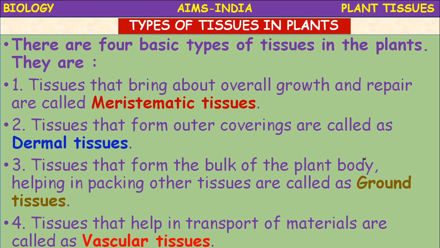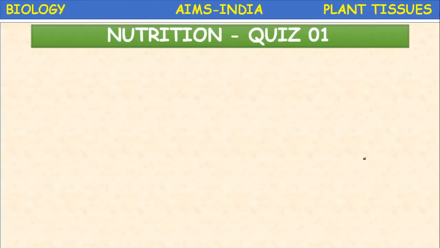So these tissues, meristematic tissue, dermal tissue, ground tissue, vascular tissue, are arranged systematically in the plant body and perform various functions. Okay children, what are the four types of tissues? Meristematic tissues, dermal tissues, ground tissues and vascular tissues. Okay, let us check ourselves.